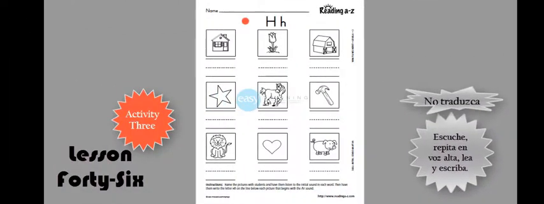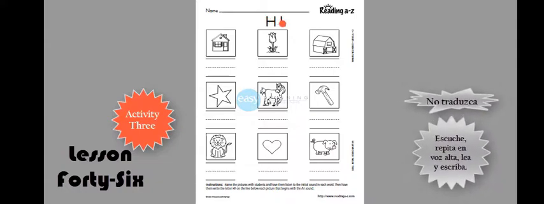Well, this is activity number 3, and we can see the letter H here, capital H or uppercase H, and little h or lowercase h. This activity is about the initial sound of words. Words whose initial sound is that of H.